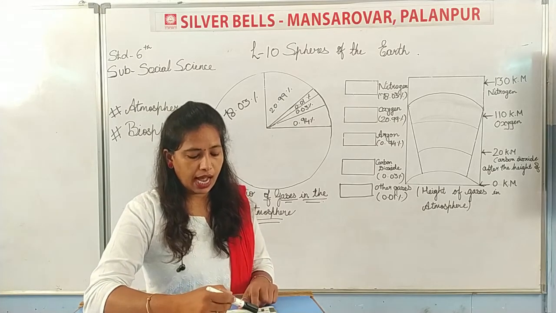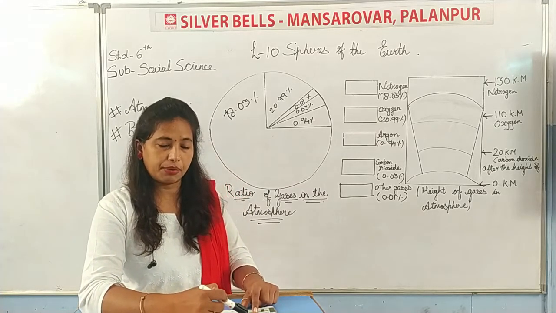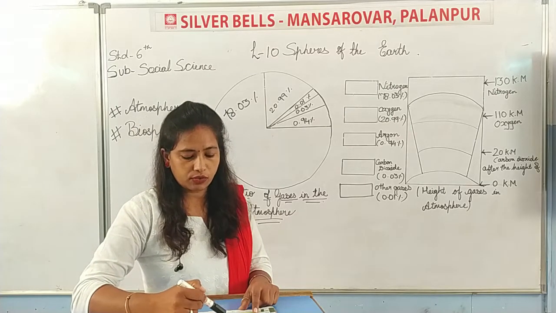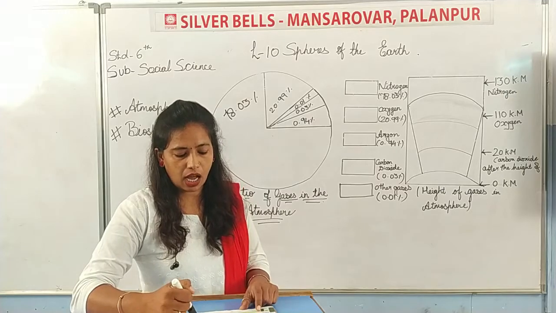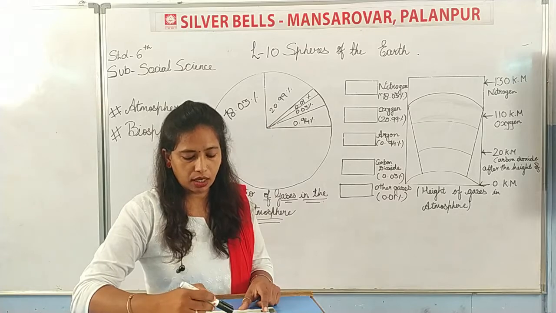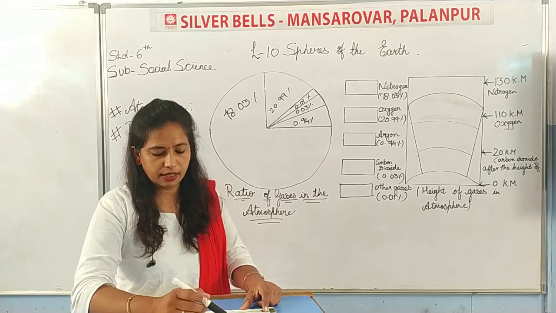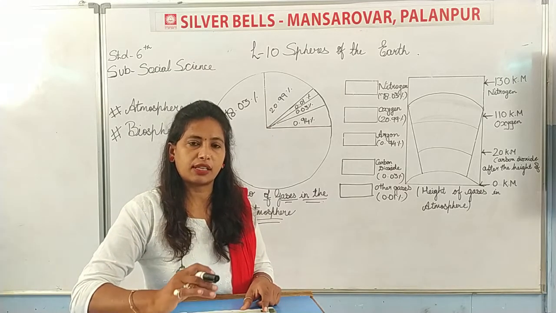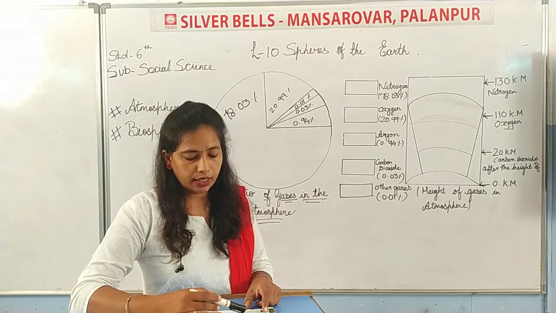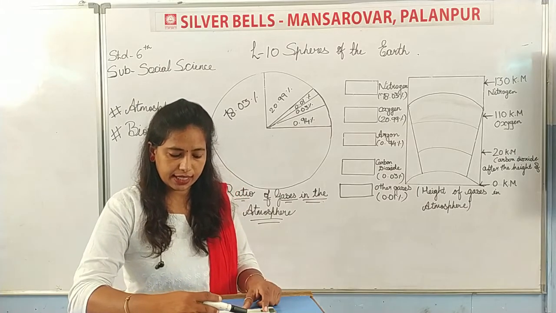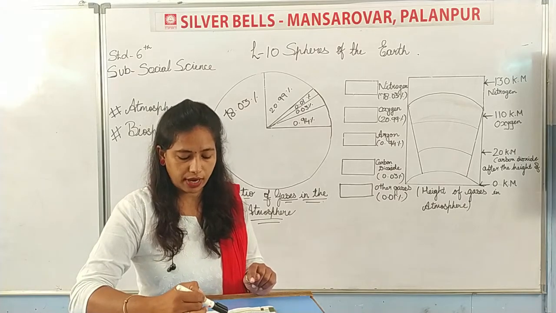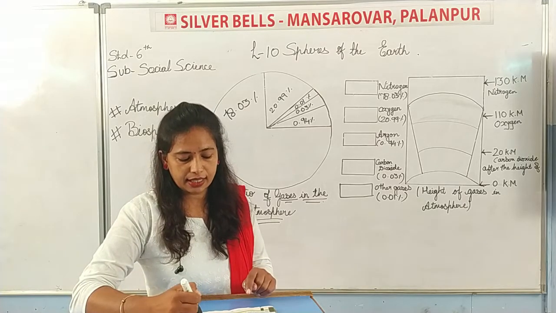Since carbon dioxide is heavy gas. What kind of gas is carbon dioxide? It is heavy gas. It is dense in the lower strata of the air and decreases in the above strata. So dense means closely compact, and lower strata means the lower layer. Strata means layers. So carbon dioxide is heavy gas and it is dense in the lower strata of the air and decreases in the above strata.